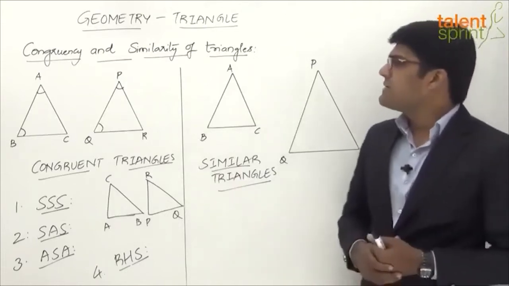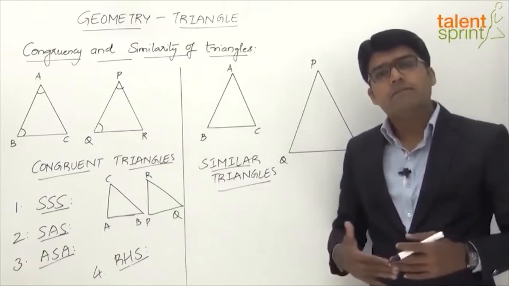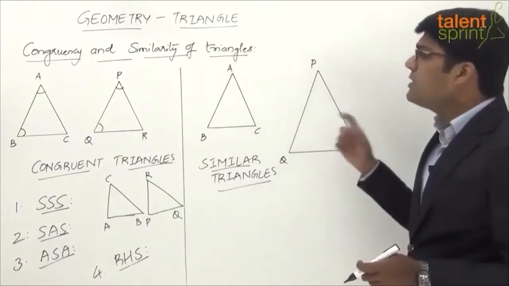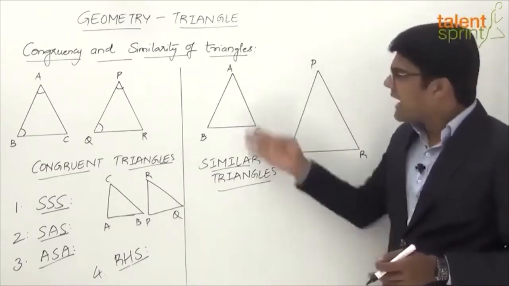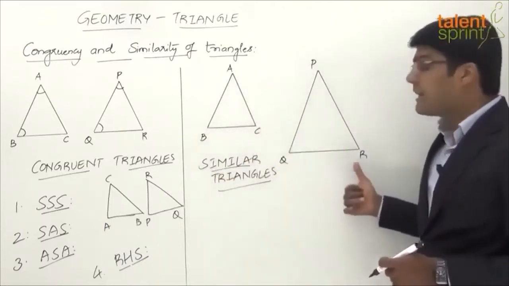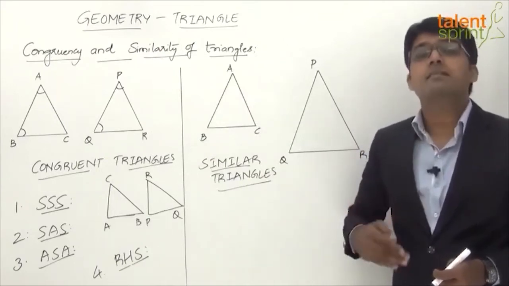Let us now see about similar triangles. Well, we have already learned that similar triangles have the same shape but they are different in size. Now, the point to be noted in case of similar triangles, as I've already mentioned, is that the corresponding angles are equal. Angle A equal to angle P, angle B equal to angle Q, and angle C equal to angle R. But the corresponding sides are not equal. Instead, they are in proportion.